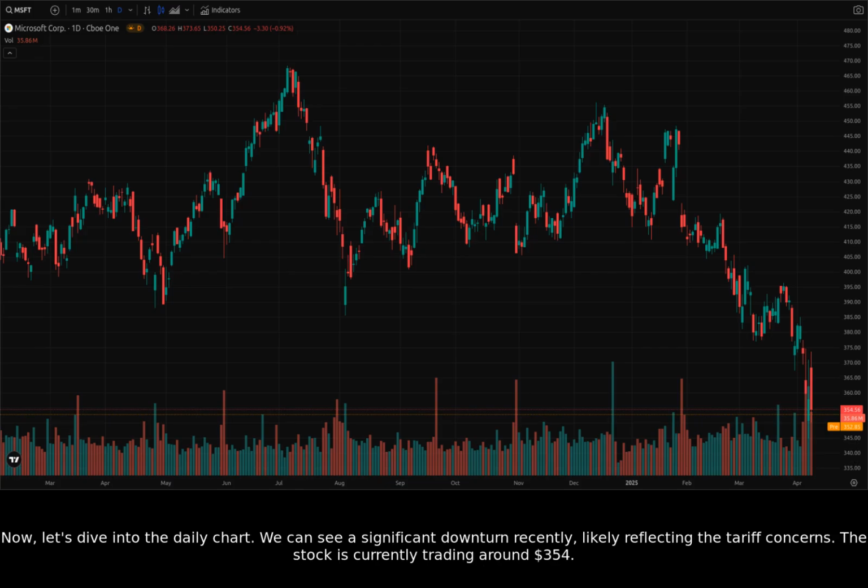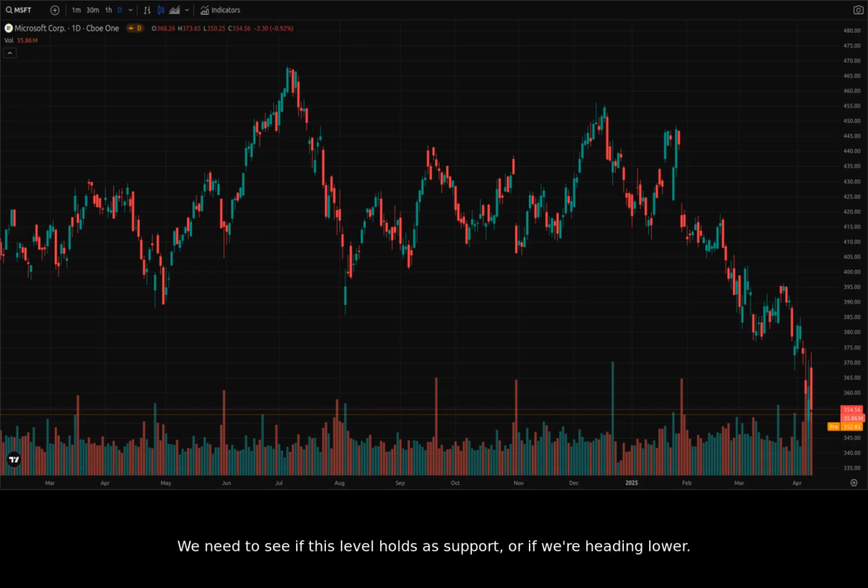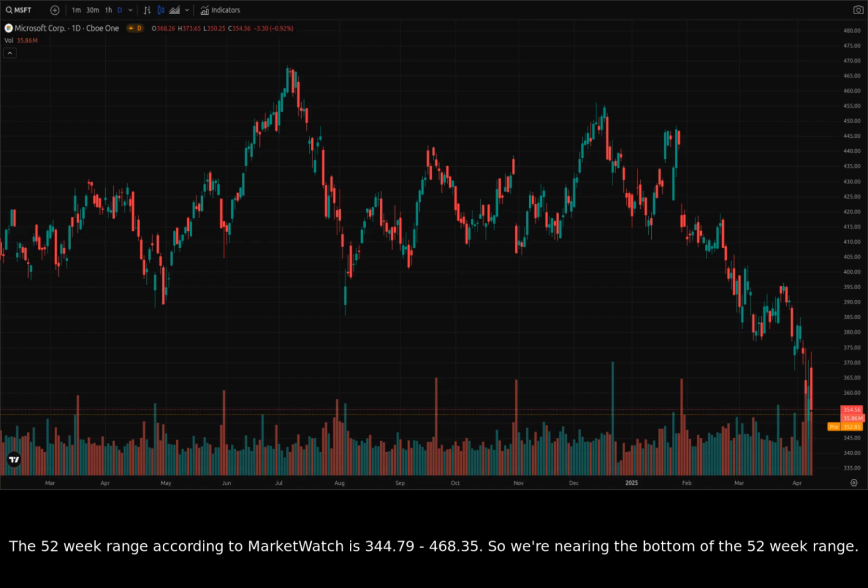Now, let's dive into the daily chart. We can see a significant downturn recently, likely reflecting the tariff concerns. The stock is currently trading around $354. We need to see if this level holds as support or if we're heading lower. The 52-week range, according to MarketWatch, is 344.79 to 468.35. So we're nearing the bottom of the 52-week range.